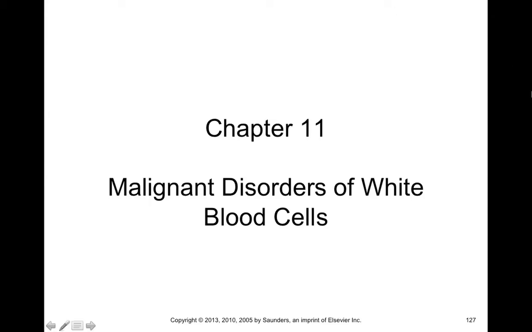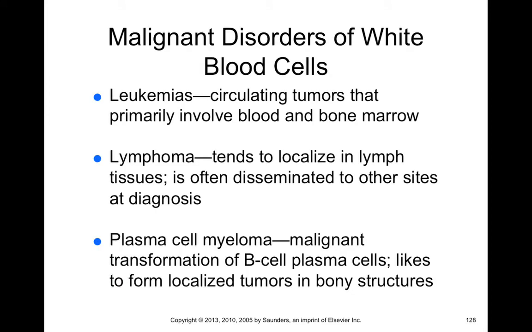In Chapter 11, we'll talk about malignant disorders of white blood cells. Some of the malignant disorders of white blood cells include the leukemias and lymphomas. Leukemias are circulating tumors that primarily involve blood and bone marrow, whereas lymphomas tend to localize in lymph, hence the name lymphoma, and it's often disseminated to other sites when it's diagnosed.